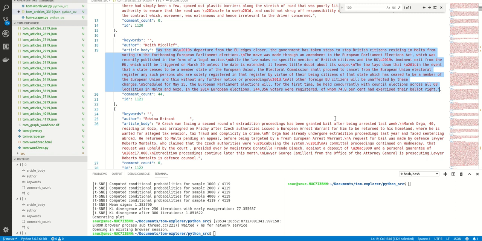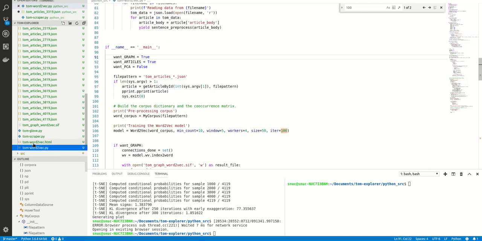Right, so once you have that information, we have another Python script which actually implements the machine learning algorithm, and it's based, as you can see from the title, on word2vec. But again, I'm not going to go into the technical details. The only important thing is these two flags right over here, want graph and want articles. In this case, we're going to set both of them to true.